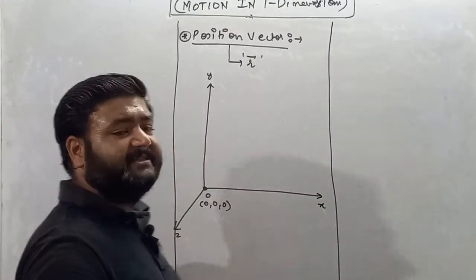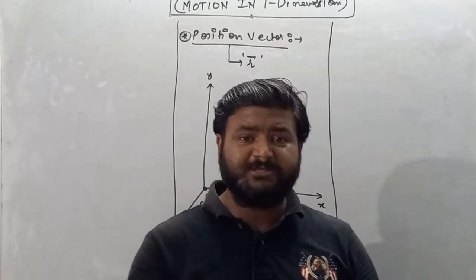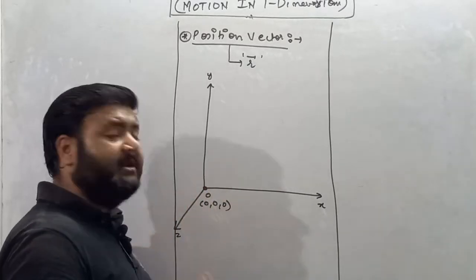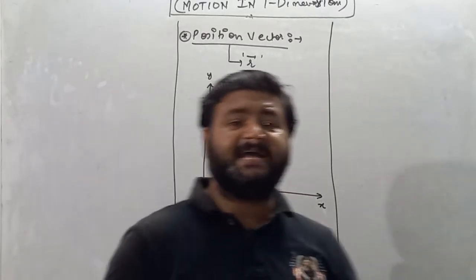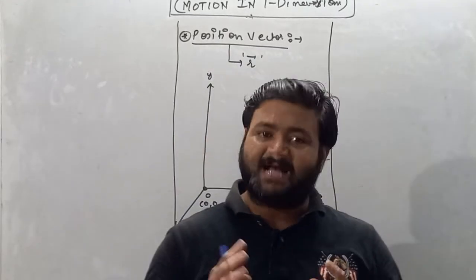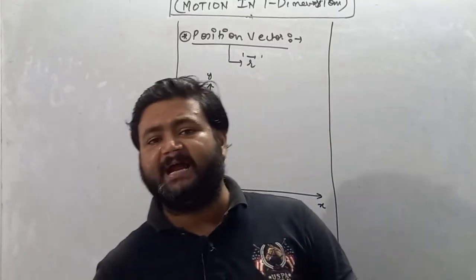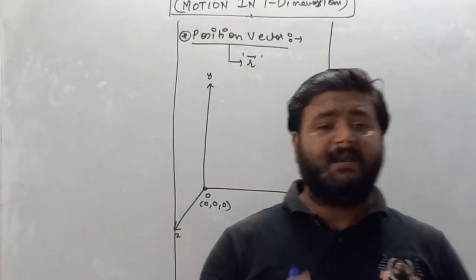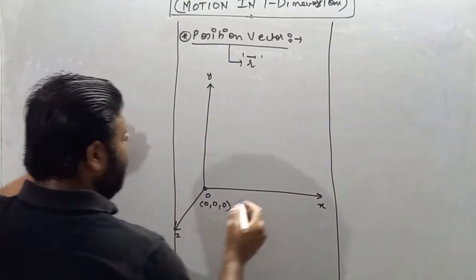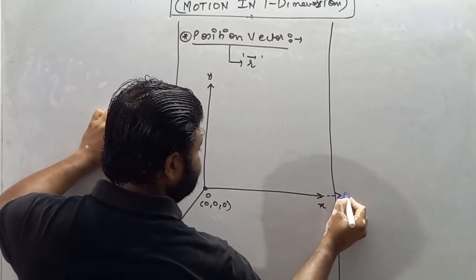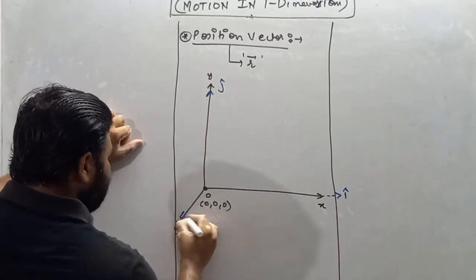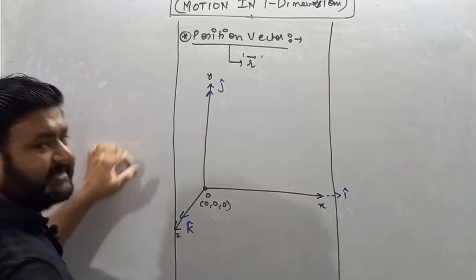If we are dealing with motion in one dimension, the motion can take place along the x-axis, y-axis or z-axis. So all three axes carry a unit vector. Along the x-axis the unit vector is i cap, along the y-axis it is j cap, and along the z-axis it is k cap.